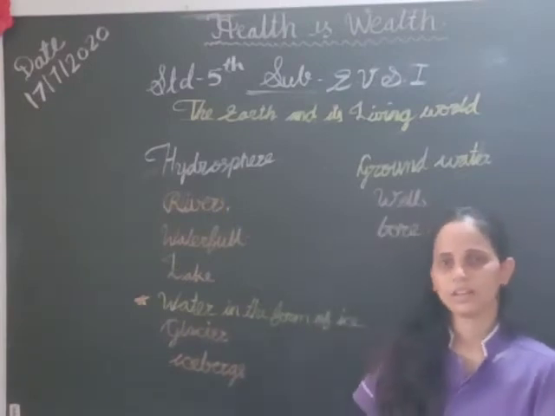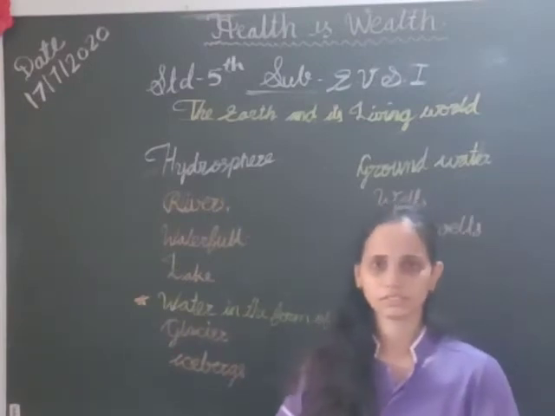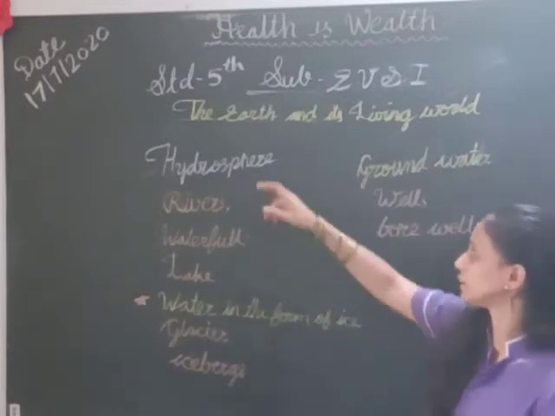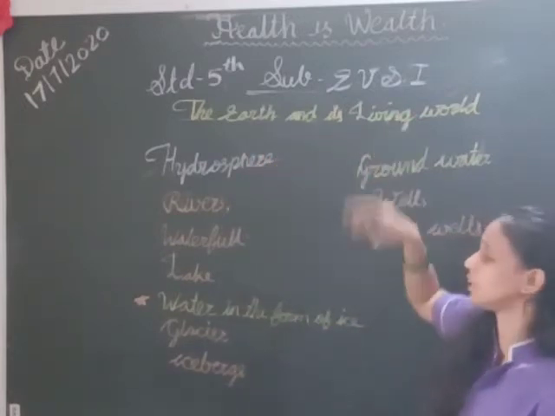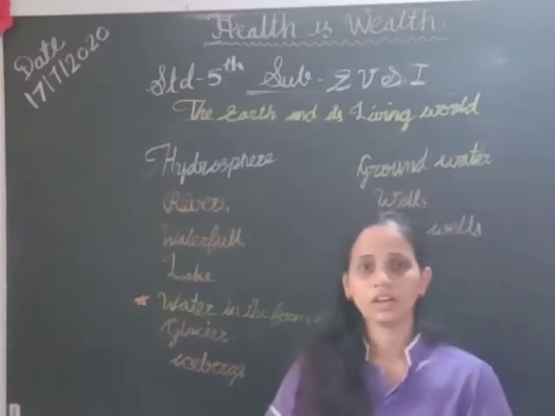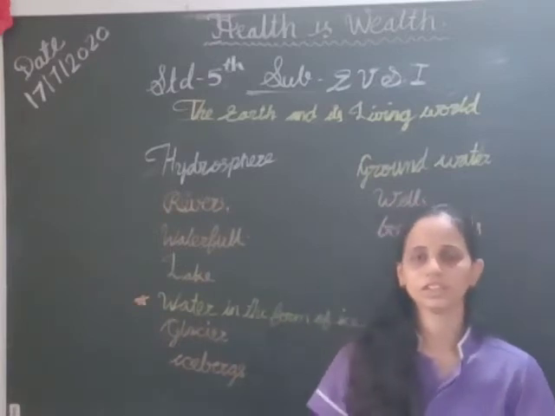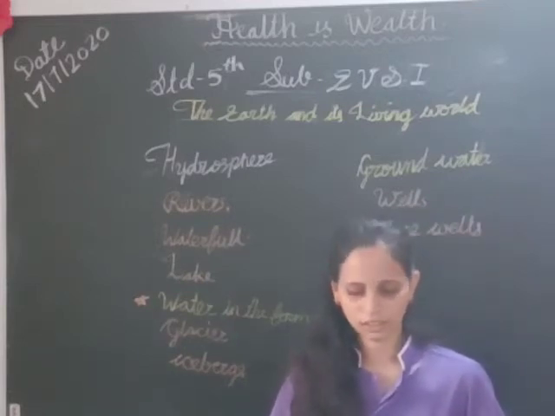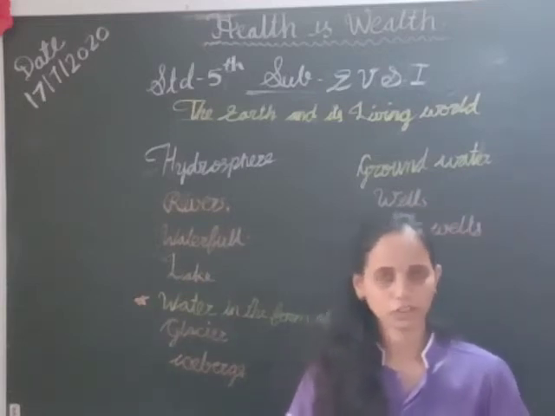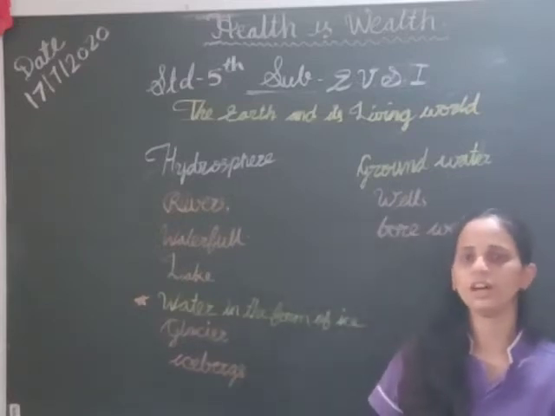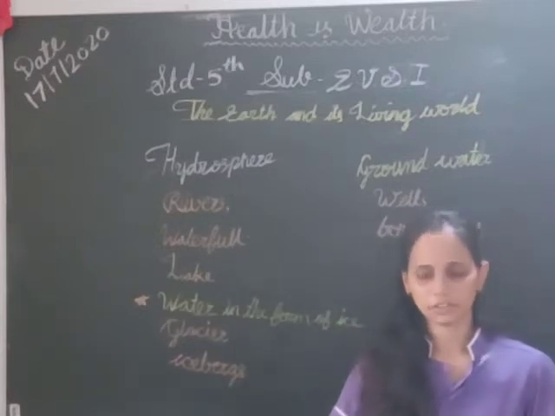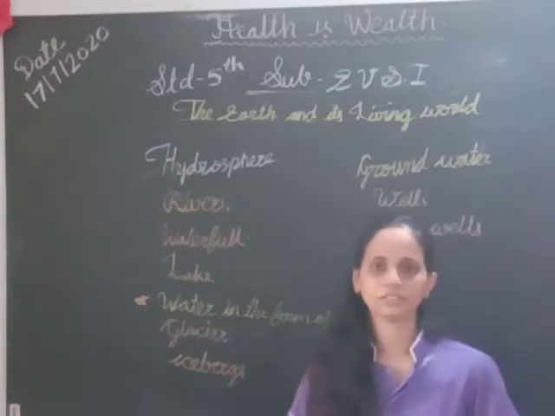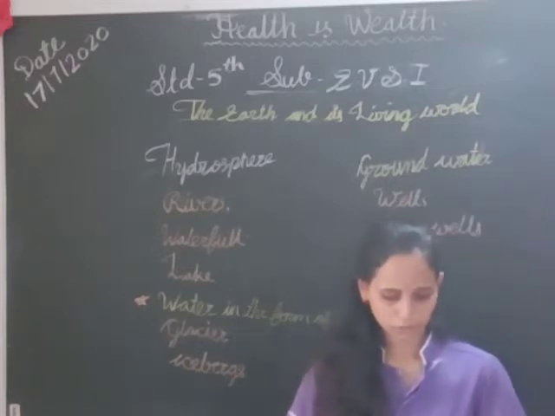Good. Now we will start our EVS 1 lecture. In the last EVS 1 lecture we started our lesson, the Earth and its living things. In that we learned the surface of the earth is divided into two parts: the lithosphere and the hydrosphere. The surrounding of the earth is the atmosphere, and all three of them together we call the biosphere.